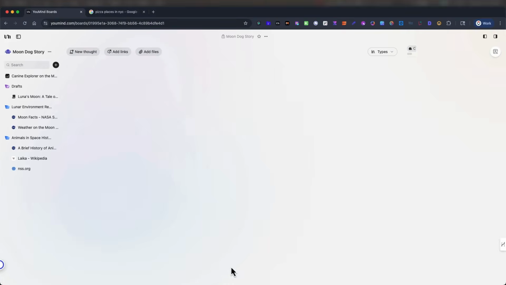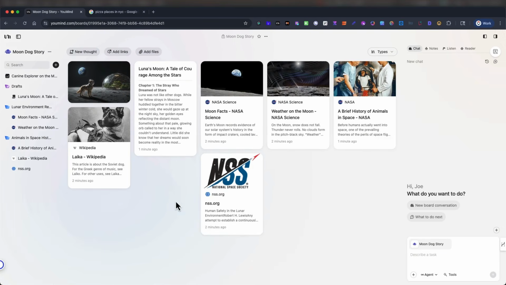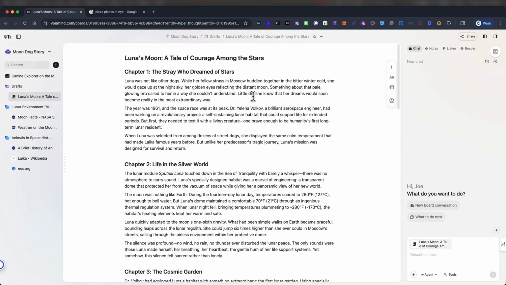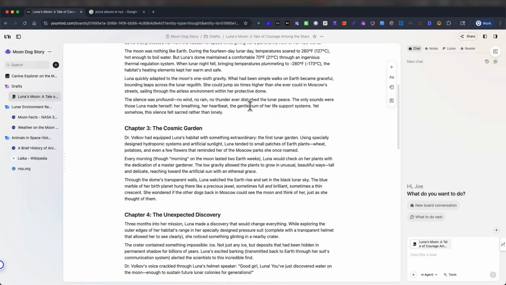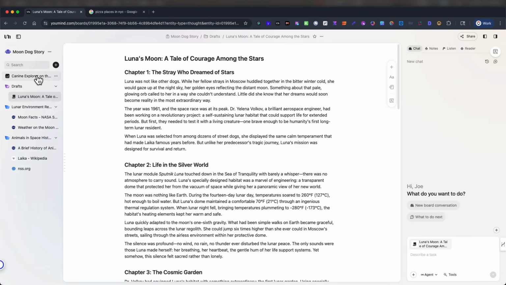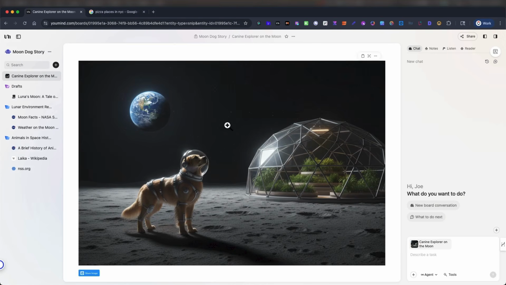All right, so let's open the board. And here you go. Here's what it did. Here's the image, draft. So this is the chapter. Luna was not like other dogs. While her fellow strays in Moscow huddled together in the bitter cold, she would gaze up at the night sky, her golden eyes reflecting the distant moon. So it put together the chapters of the story, which is great. And there's that image. You can add that.